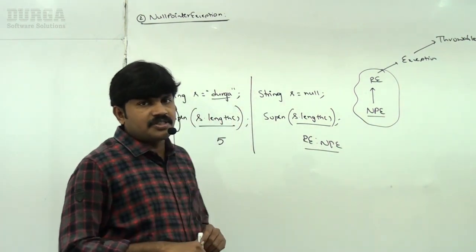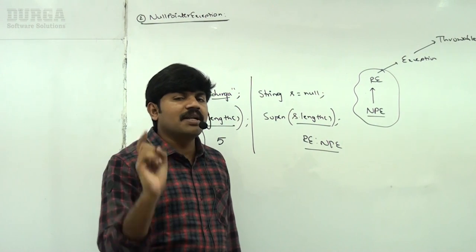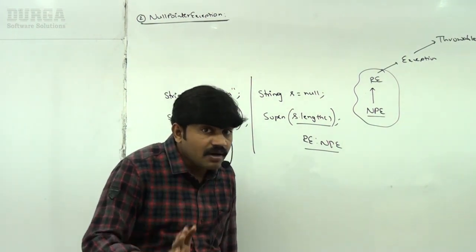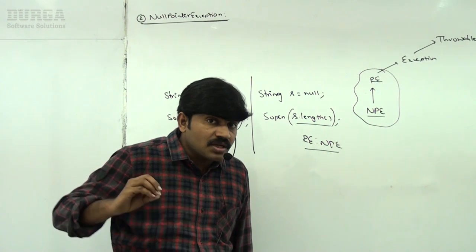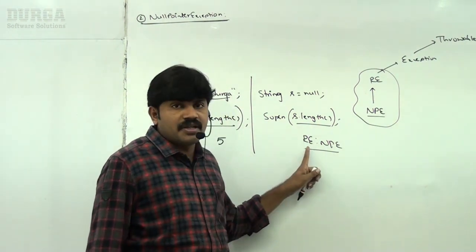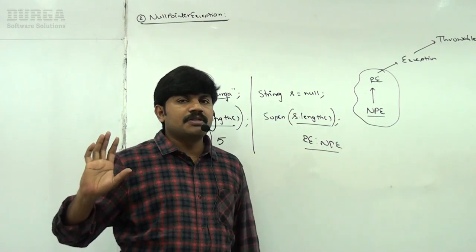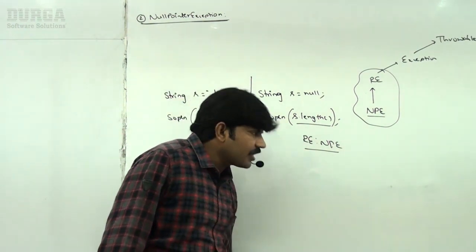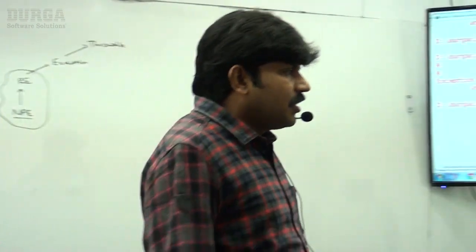When are you going to get null pointer exception? It is the most commonly raised exception in our programming. Remember this one, in our projects, the most commonly raised exception is null pointer exception. On null, if you try to perform any operation, immediately we get null pointer exception. Clear, right?